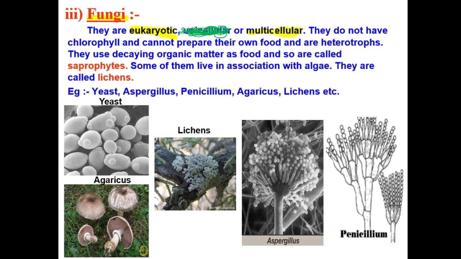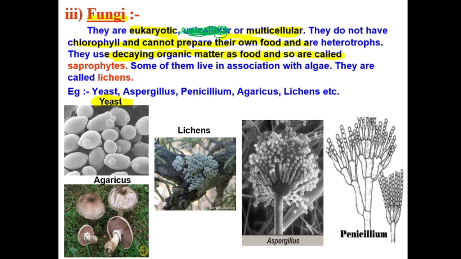If you are eukaryotic, multicellular, but do not have chlorophyll, means you cannot prepare your own food, means you are not an autotroph, then you are going to be in kingdom fungi. How will you derive your food? From decaying organic matter, right? You will be in kingdom fungi. I was saying there is only one exception. Only one unicellular member of kingdom fungi, that is yeast.